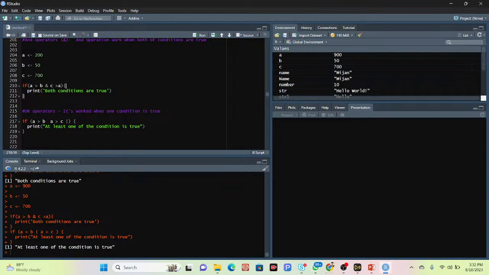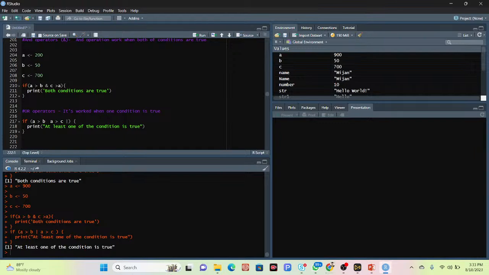You can see the AND operation mainly works when both conditions are true, but the OR operator mainly works when at least one condition is true. So here we can check this condition is true, so that's why it works and prints. Okay, so this is the OR operator, it looks like that.